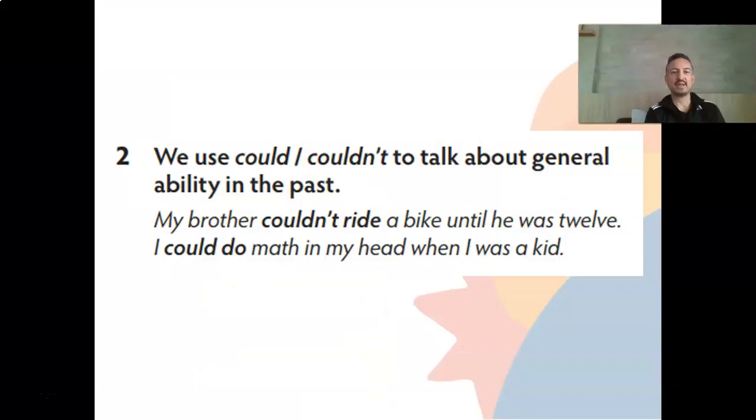So let's take the first one, the could. Could and couldn't is used to talk about general abilities in the past. Not on a specific occasion, an ability that you had, but a general ability that you had in the past. For example, my brother couldn't ride a bike until he was 12. So this is not a specific occasion when he rode a bike, but in general, he couldn't ride a bike, okay? I could do math in my head when I was a kid. So generally speaking, I was good at math. I could do math in my head, okay?